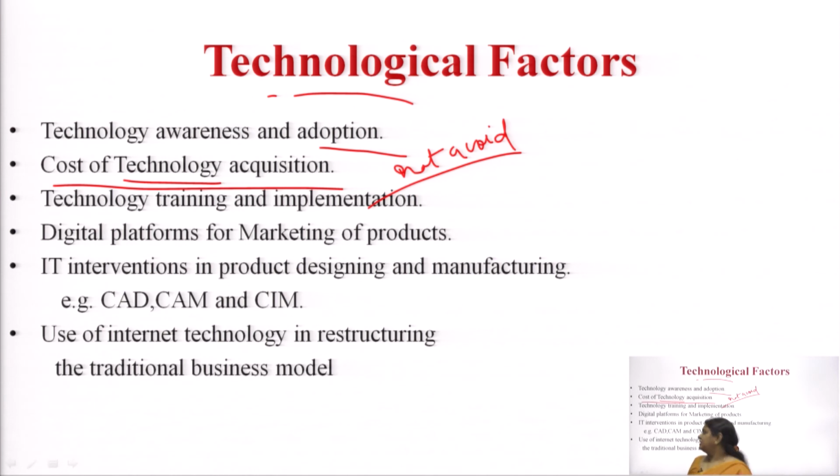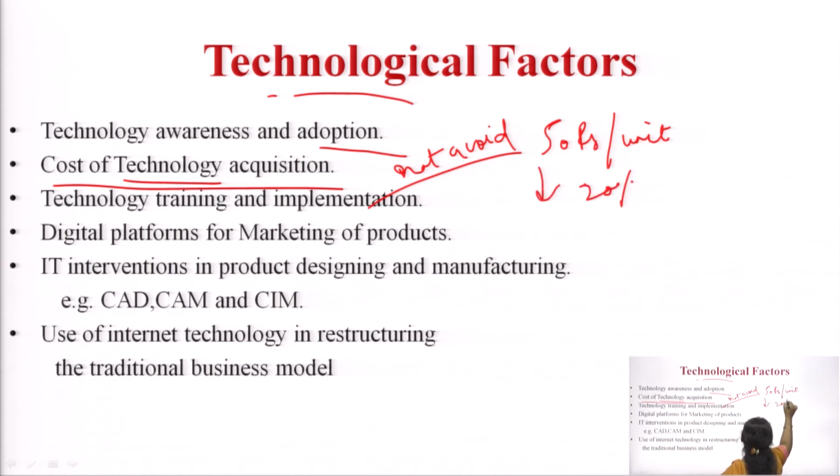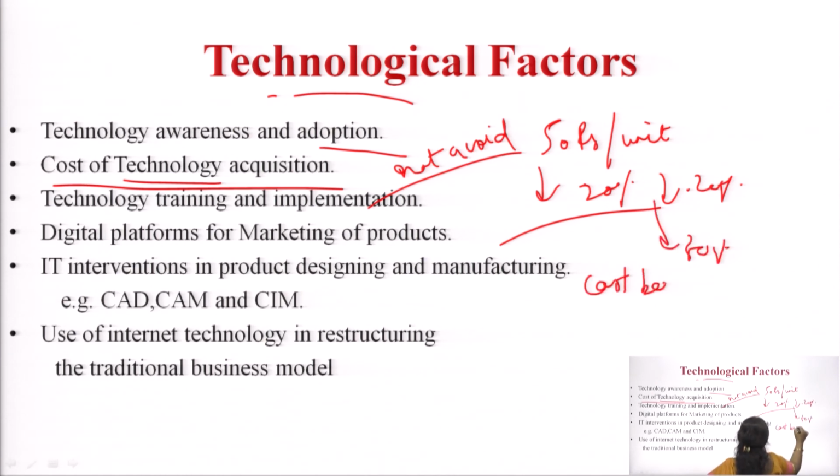Say for example, I am selling a product at 50 rupees per unit by a technology, and if I am adapting a new technology, maybe I may be producing some units more, but my cost has increased by 20%. Is my customer ready to pay that 20% to me? Or is the cost reduced by 20% or not, or by 30% or not. This cost benefit analysis is to be done while adopting the technology. Every one of you, please keep in mind, this cost benefit analysis is to be done.